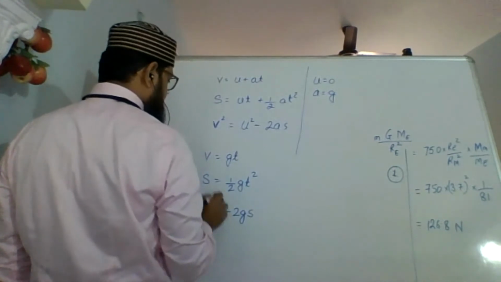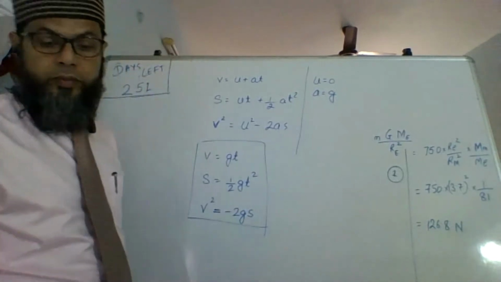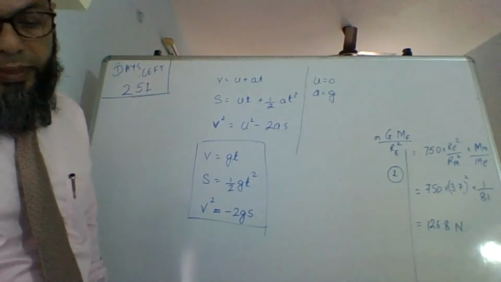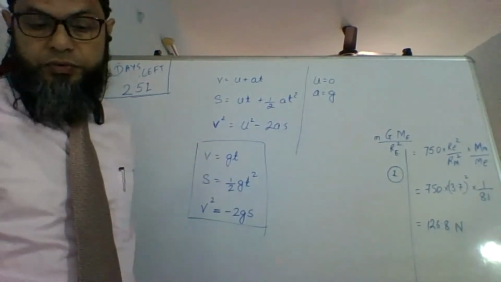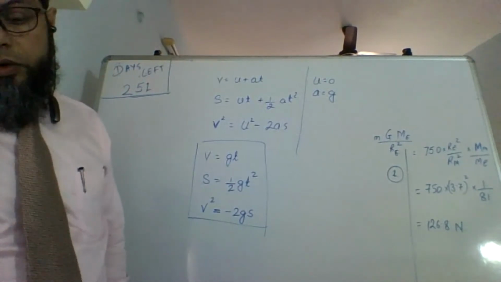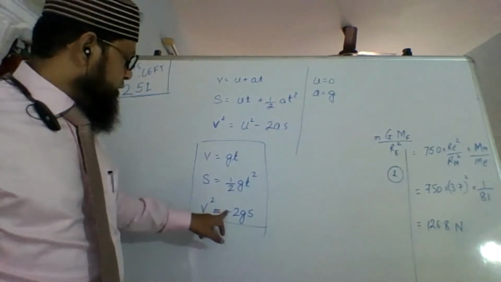So when an object is in free fall, these three will now become your equations of motion. In fact this will be just gS.